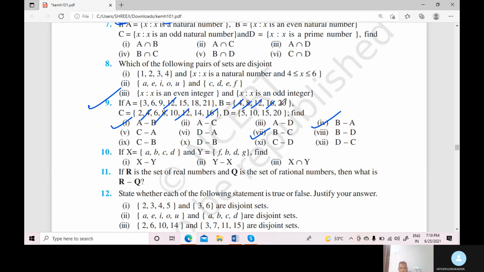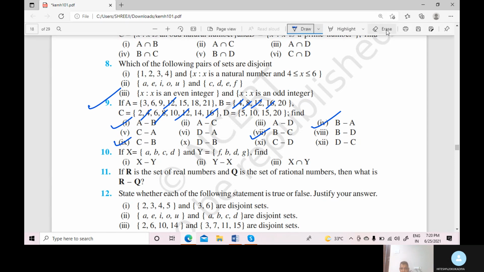Now write your answer for C minus B. So the C minus B answer is 2, 6, 10 and 14, because 4, 8, 12 and 16 cancel. Okay, done. Just hold on. First we erase the cancelled elements here, then we discuss.